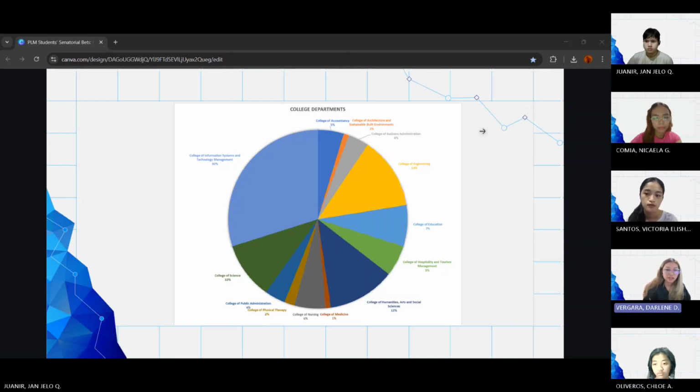The remaining colleges that participated in the survey are College of Science with 10% of the participants, College of Education with 7%, College of Nursing with 6%, and College of Hospitality and Tourism Management with 6% as well. Next, we have the College of Accountancy with 5%, and then College of Public Administration and College of Business Administration with 4% each, and then College of Physical Therapy with 2%, and College of Architecture and Sustainable Built Environment with 1% respectively.